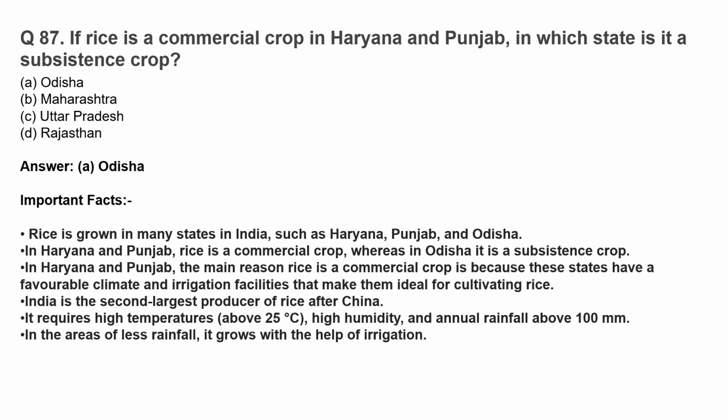India is the second largest producer of rice after China. It requires high temperatures above 25 degrees centigrade, high humidity, and annual rainfall above 100 mm. In the areas of less rainfall, it grows with the help of irrigation.